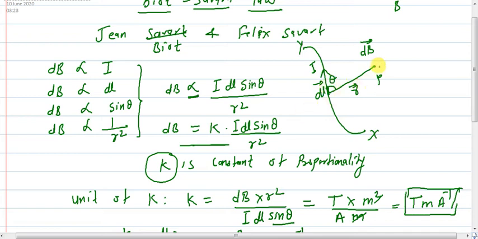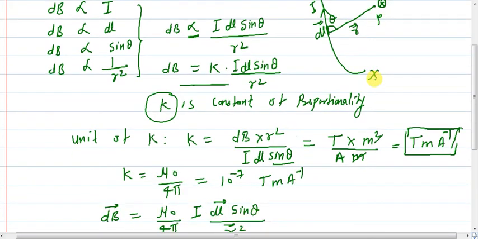So symbol wise I can write it like this: a cross sign means going into the screen, and a dot means coming out. If I put a dot, it means it is coming towards you, out of the screen, and if a cross is there, it means it is going away from you, into the screen. Draw a line penetrating the screen. So dl cross r gives the direction.